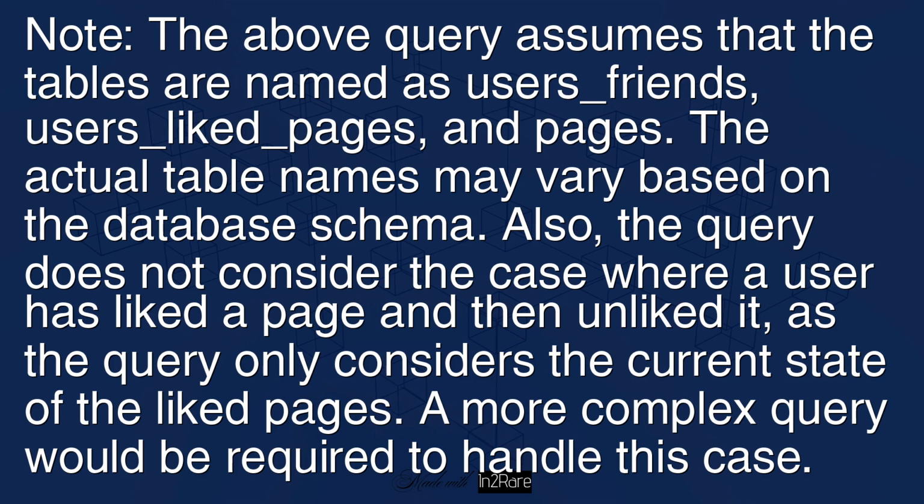Note: the above query assumes that the tables are named as users friends, users liked pages, and pages. The actual table names may vary based on the database schema. Also, the query does not consider the case where a user has liked a page and then unliked it, as the query only considers the current state of the liked pages. A more complex query would be required to handle this case.